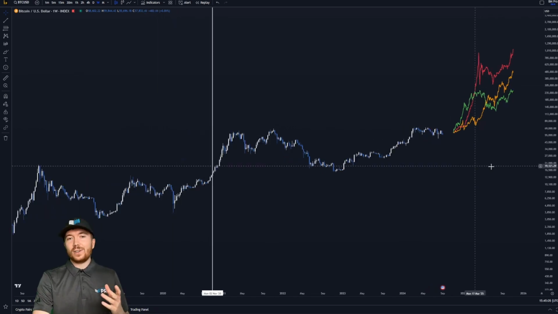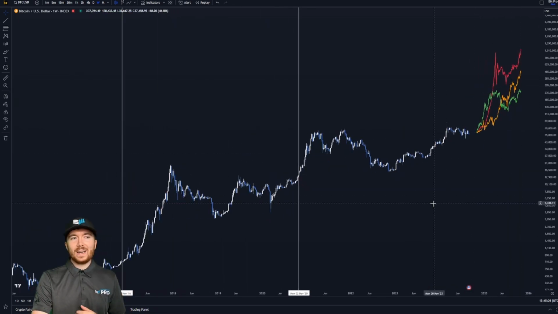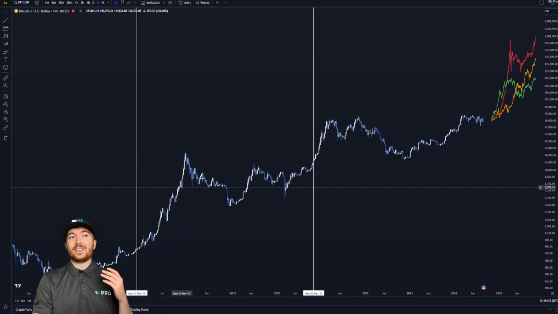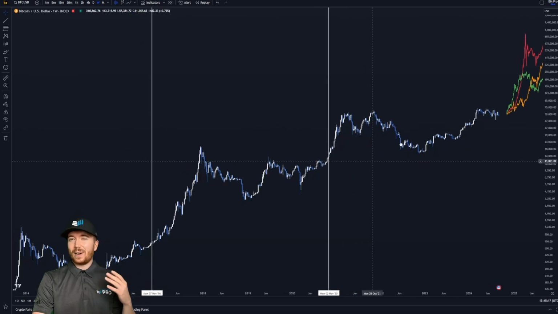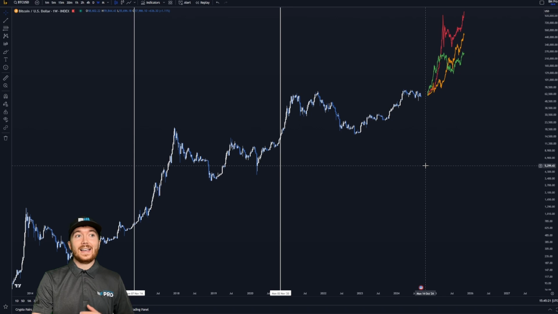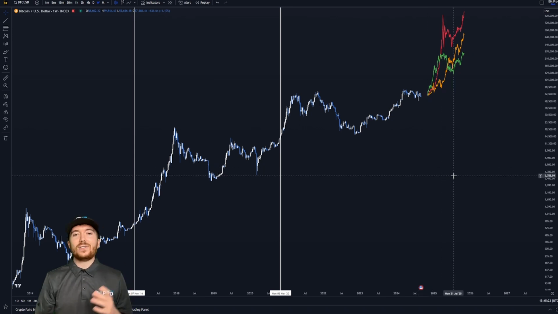But you have to acknowledge that these are not cherry-picked dates because I've just used a flat year, but in the 2016 cycle, for example, we actually continued to rally substantially higher than that. In 2020, we didn't rally too much higher than that, but then again, in 2012, we actually had the double peak cycle where we went significantly higher than that. So this is just a rough estimate.